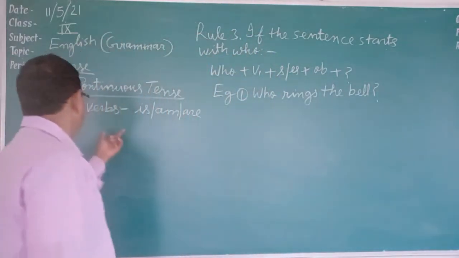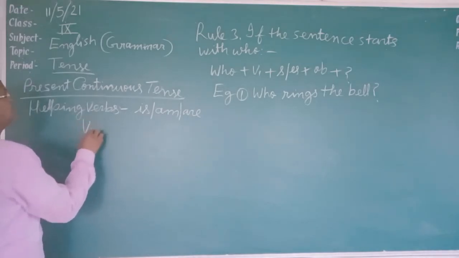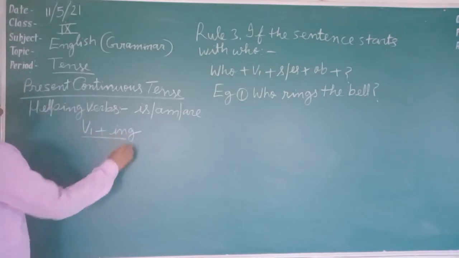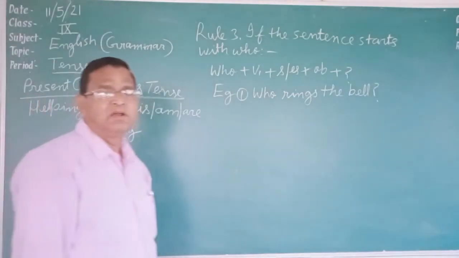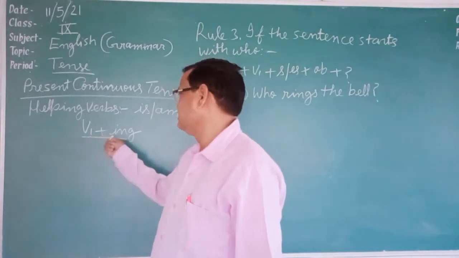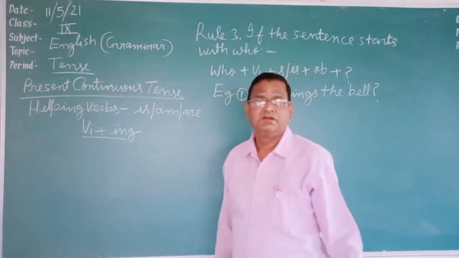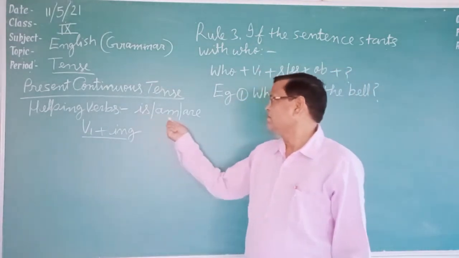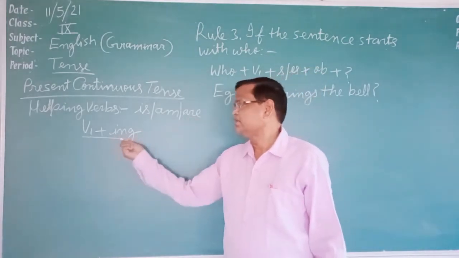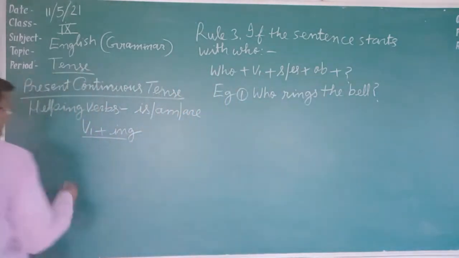In this tense, the main verb form used is verb first form plus ing. Verb first form plus ing is used. This is the recognition of this tense: in present continuous tense, is, am and are, the three verbs, are used according to the rule, and verb first form plus ing is used. Now write the rule of the positive sentence.